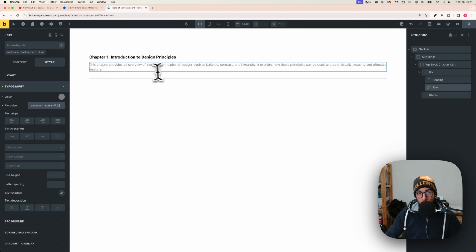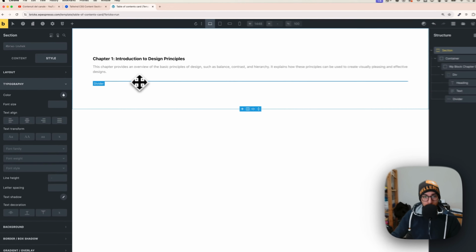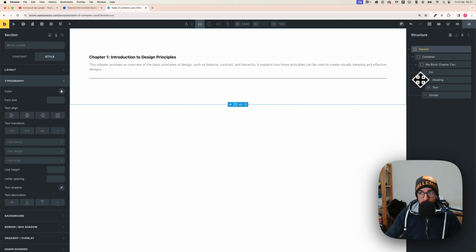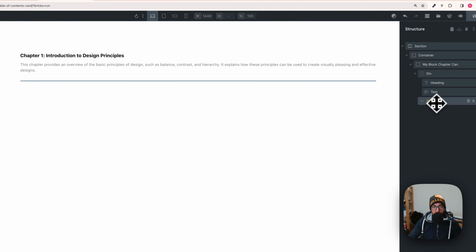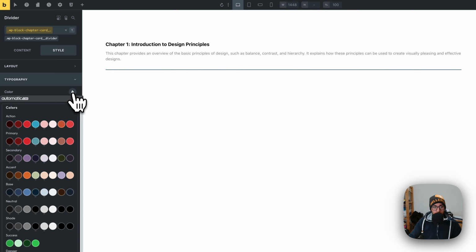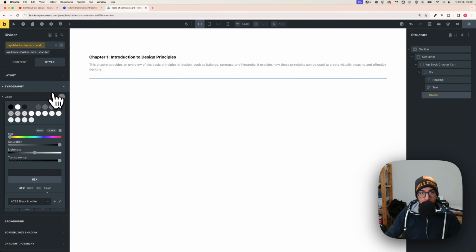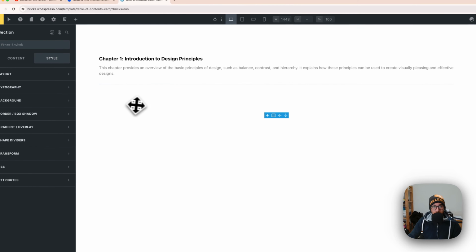And okay, so we're done with this. We can also change the divider. It's hard to get it from here, so I highly suggest getting it from the structure. And again, open the class, color, right click, and go on neutral. Or you can even go with a lighter color if you want, but for the purpose of this tutorial, I will keep it like that. Okay.